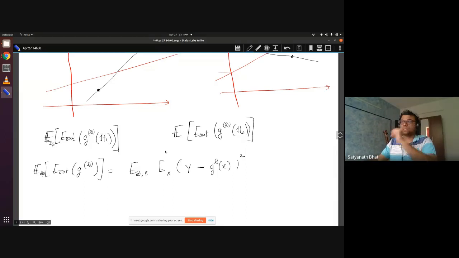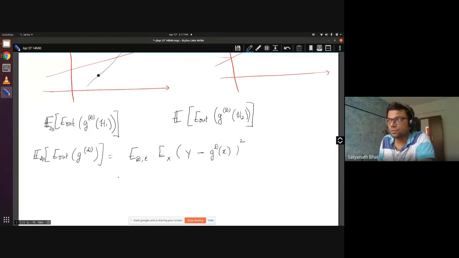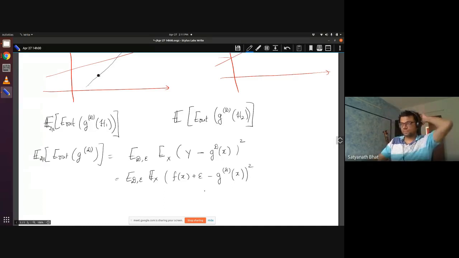Y becomes f of x plus epsilon. In the last class I think I wrote g_D minus Y, but that doesn't change anything, because there is a square anyway. So we got this.